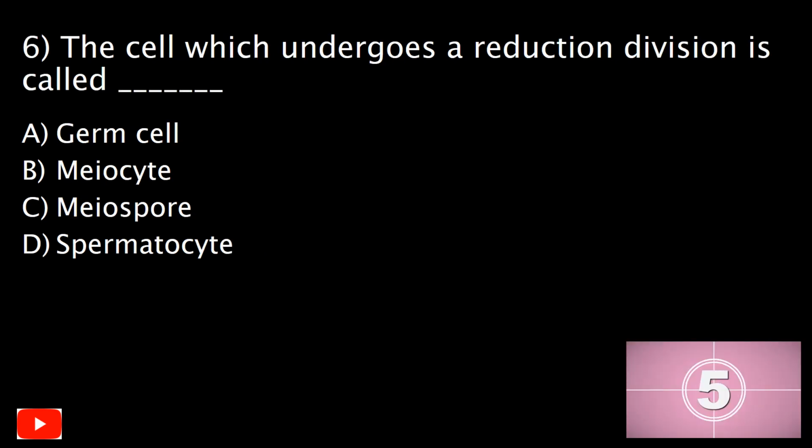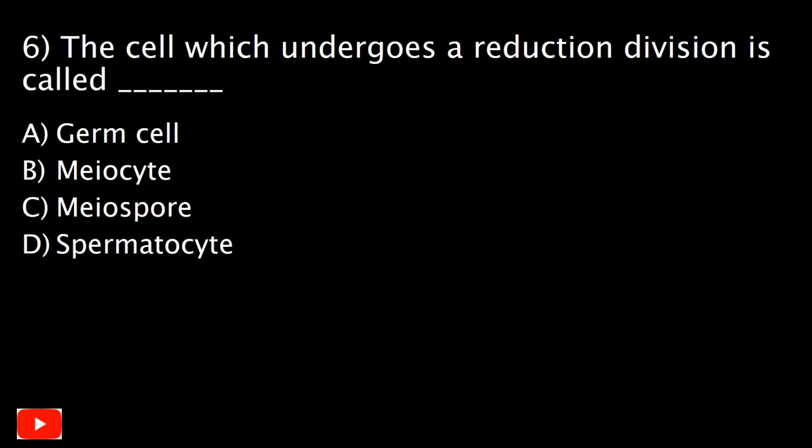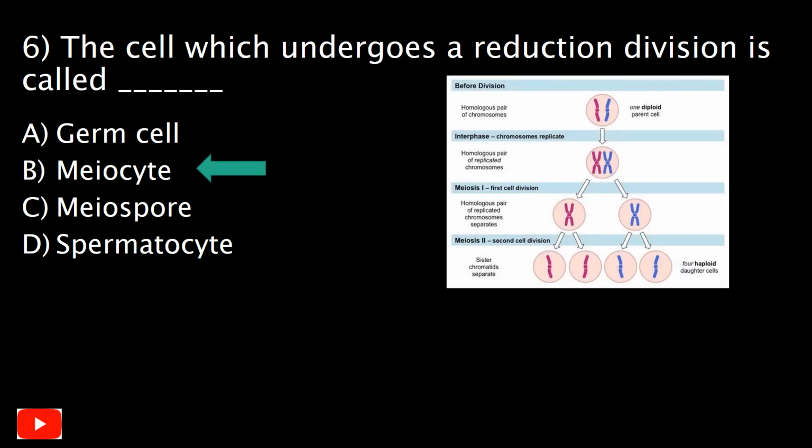Question number 6. The cell which undergoes a reduction division is called dash, and your options are A. germ cells, B. meiocyte, C. meiospore, or D. spermatocyte. Well, the correct answer is B. Meiocyte. Meiocyte or meiosis is a reduction cell division where the number of chromosomes in the daughter cells is reduced by half to produce haploid gametes.